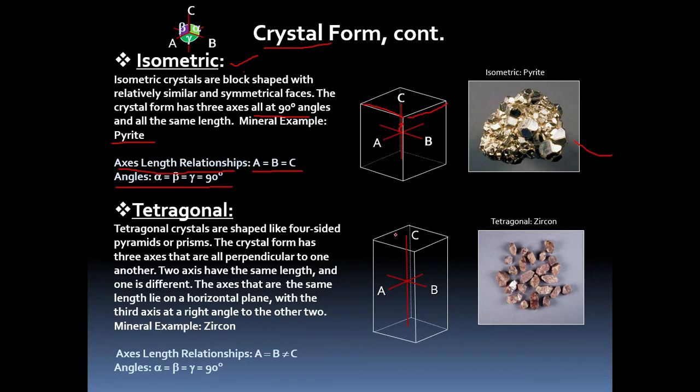Next one is tetragonal. Here you can see the horizontal axes, A and B, are equal, but the C axis is shorter or longer. It will not be equal to A and B. That is the tetragonal system, and again all the axes will make 90 degrees to each other. Here, A is equal to B but not equal to C, and the angles are again 90 degrees. Example is zircon. Zircon is a mineral which shows the tetragonal system.